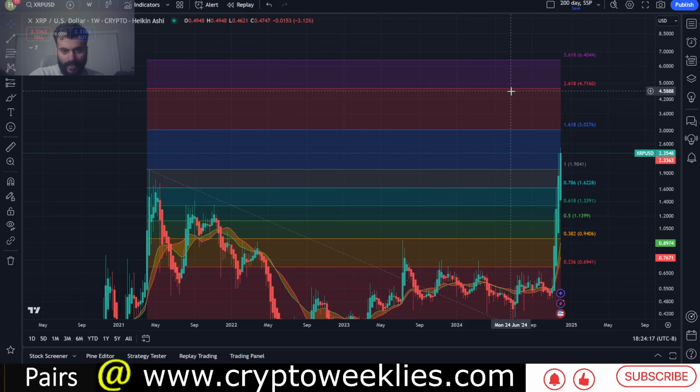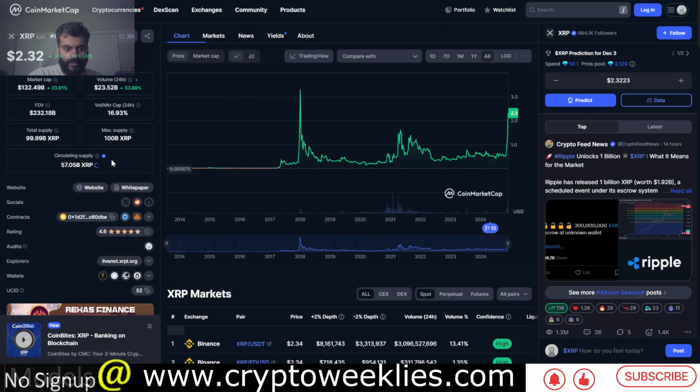Again, an incremental move from here on would be much harder to gain in terms of the market cap, because as we saw, the market cap currently is at around $132 billion. So if XRP were to do a 2x from here, that would lift the market cap to about 250 billion, and if it were to make a 3x, that would make the market cap close to 400 billion.